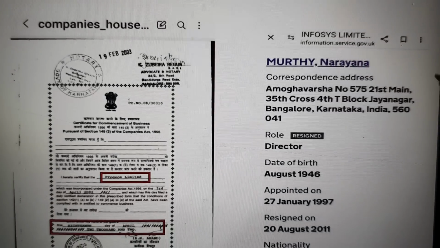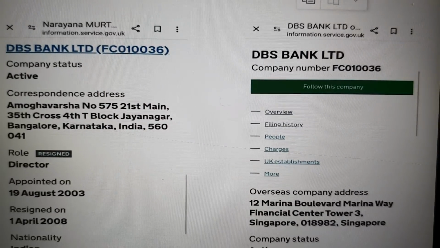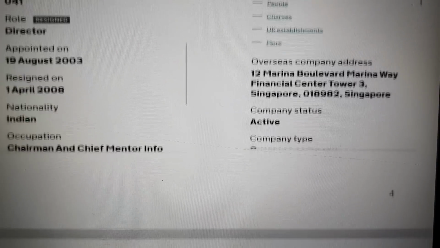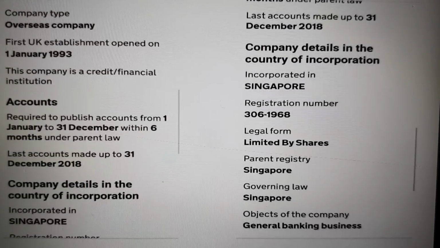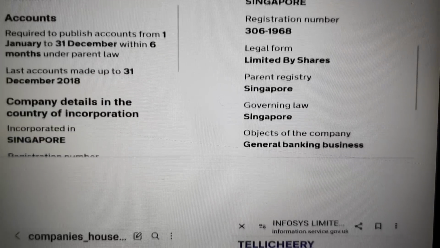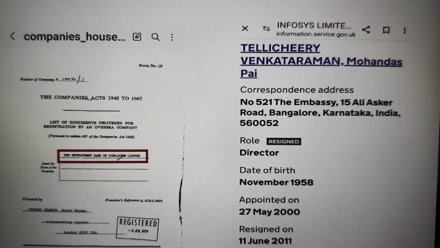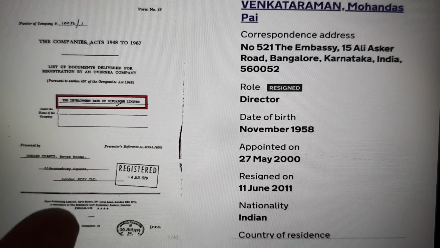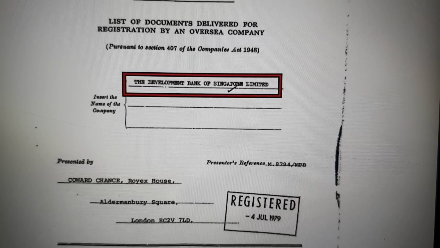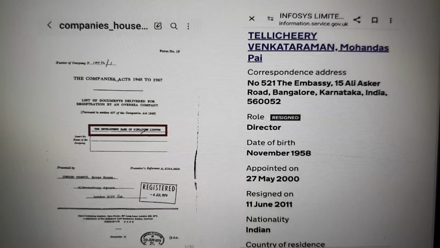So Infosys, you can see at the top here, Limited. And we've got a bank, DBS Bank Limited. Okay, so we're now looking at DBS Bank Limited. And we can see it's an overseas company in Singapore. Okay, so straight away it gives the ability for tax evasion or paying no tax. It's got a completely different company name on the register than what's on the incorporation document. Okay, but now we'll move forward.